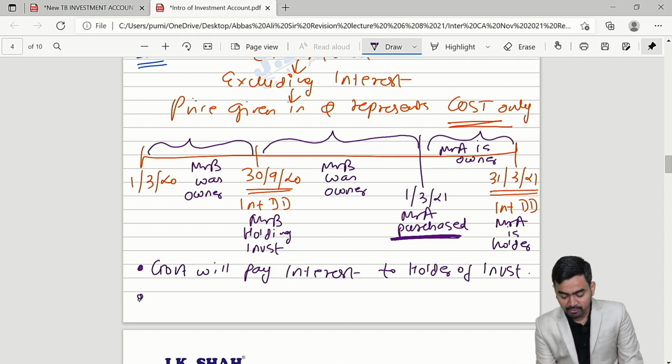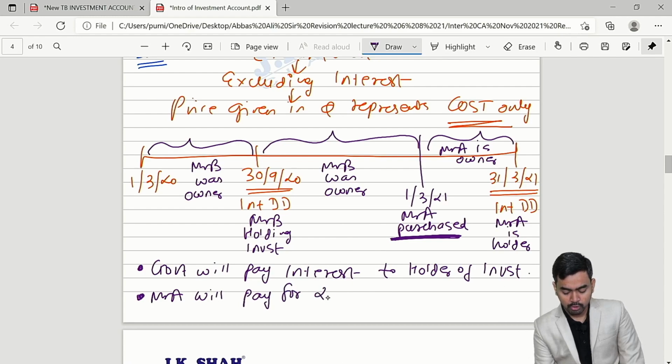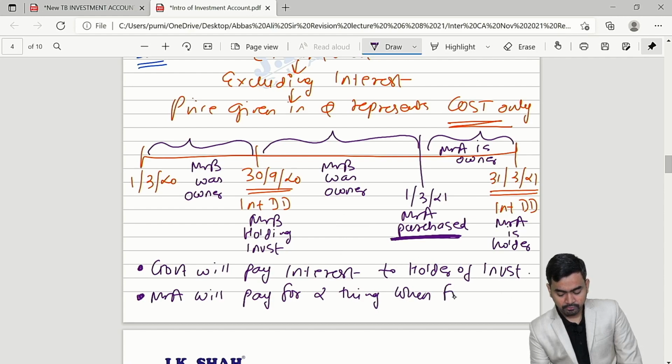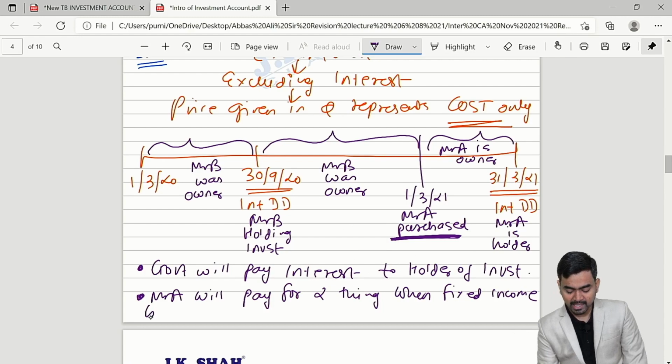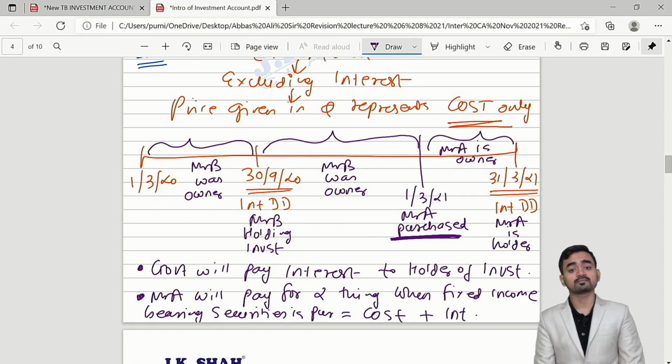And therefore writing very important second point, Mr. A will pay for 2 things when fixed income bearing securities is purchased. The 2 things are cost of the investment and number 2, interest.